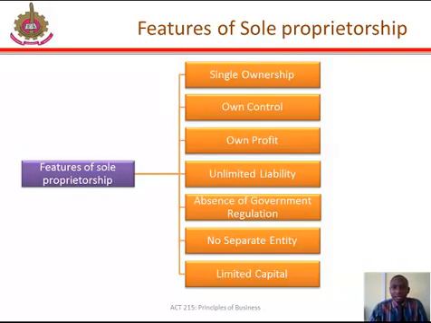There are some features that are associated with a proprietorship business. These features are single ownership, that means it is owned by one man. Another feature is own control, that means the person that owns it has absolute control over the business. The third one is own profits. The attraction of reaping the entire profit will motivate the owner of the business to strive tirelessly in order to improve and expand his business. The fourth feature is unlimited liability.